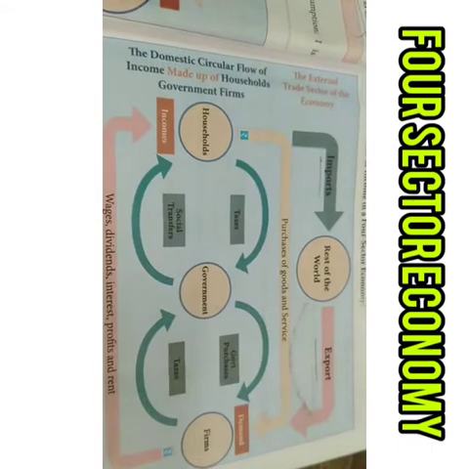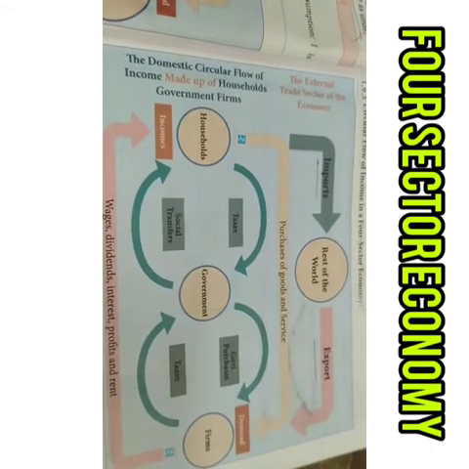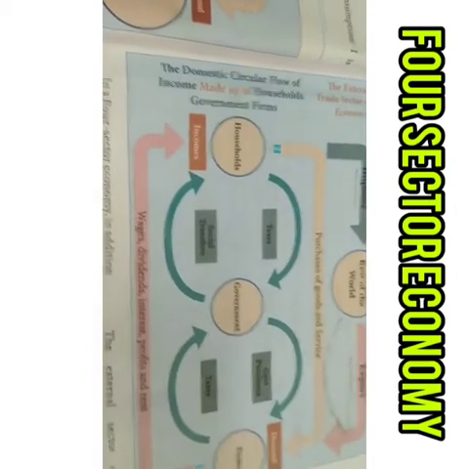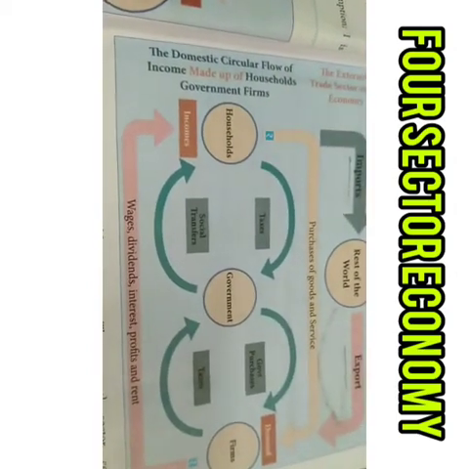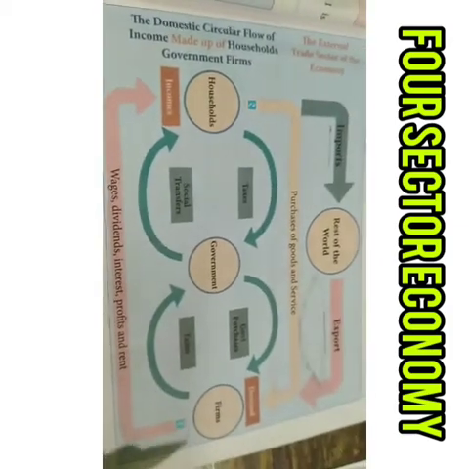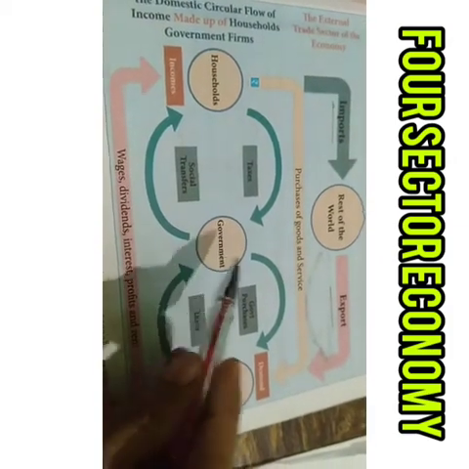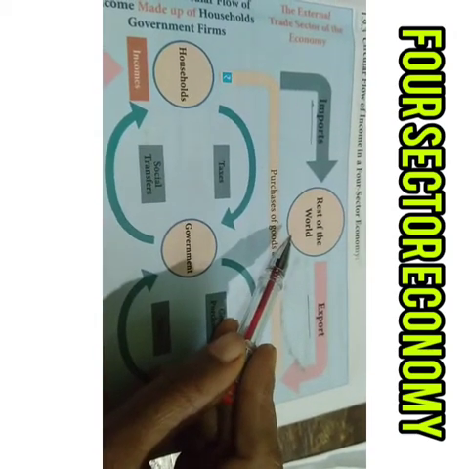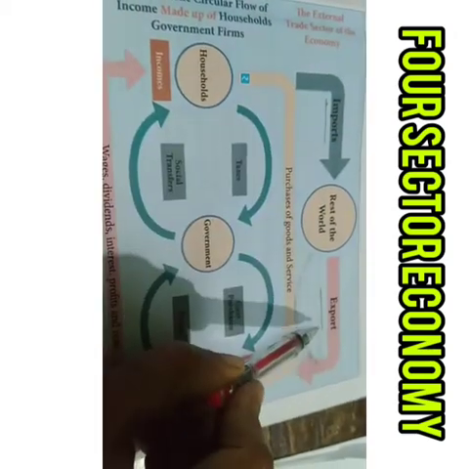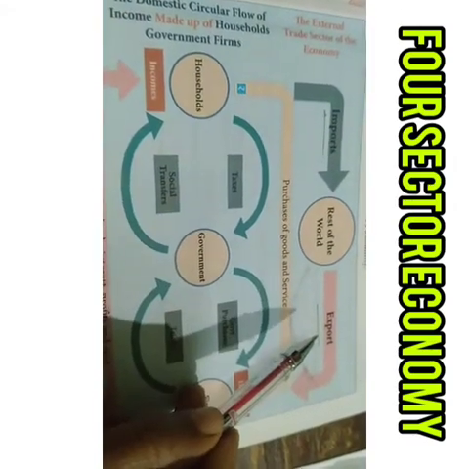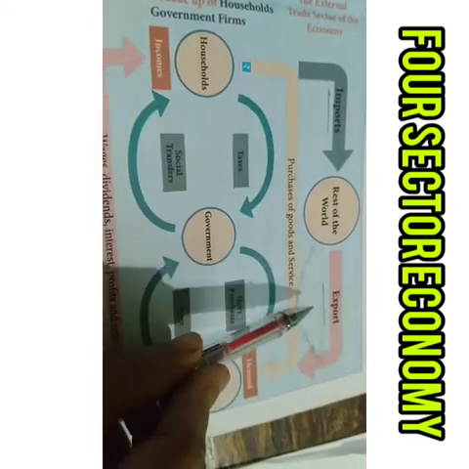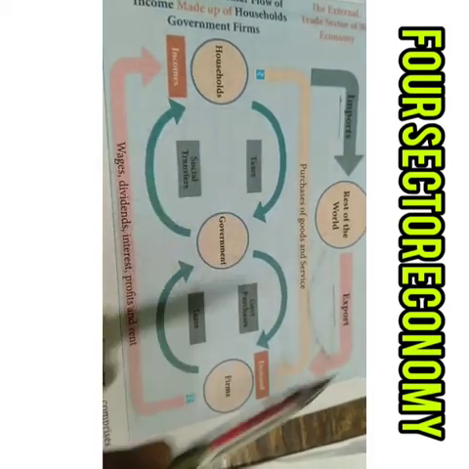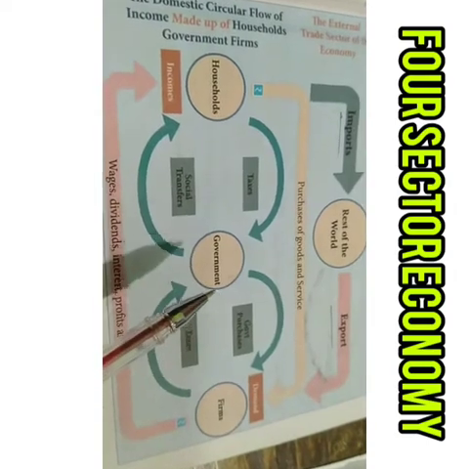Third model of an economy, circular flow of income in a four sector economy. This model is composed of four sectors, namely household sector, firm sector, government sector, and external sector, that is rest of the world, import and export. External sector comprises import and export. In real life, only the four sector economy exists.